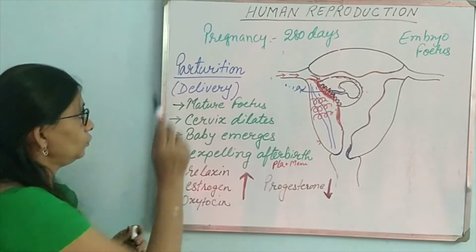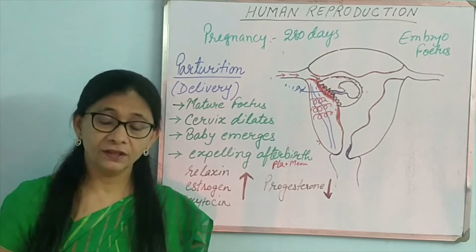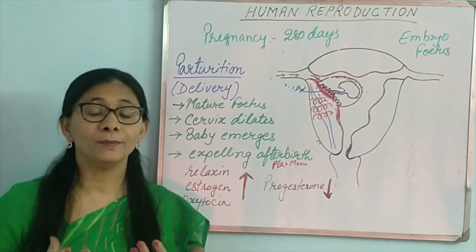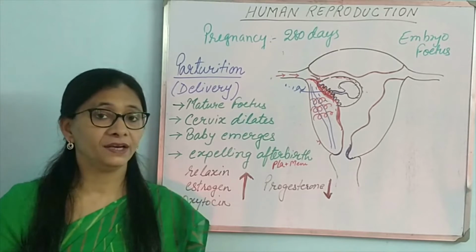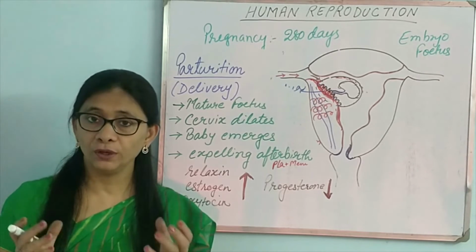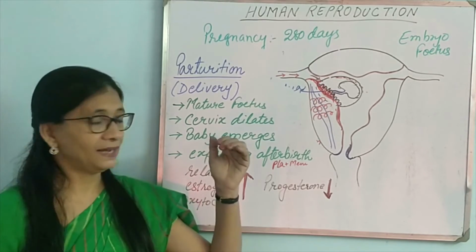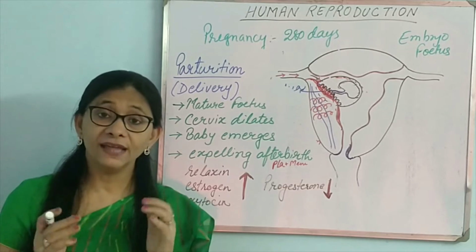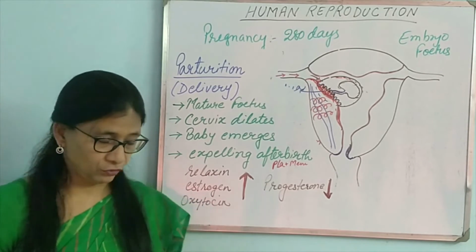Next, parturition or delivery. This is the expulsion of the mature, fully formed fetus after the end of 280 days. That is the stipulated time for the growth of the fetus. When it is fully formed, then it has to come out of the mother's body. That process of the baby coming out is known as parturition.